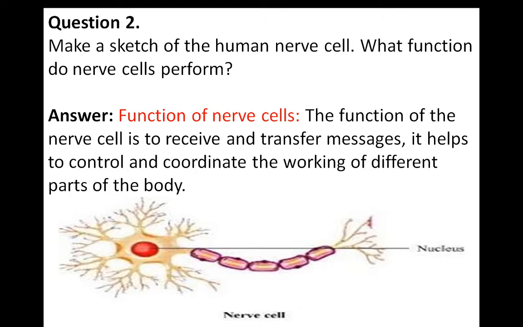Because my body or my brain through the nerve cells transfers the message that something or someone is pricking my finger, and automatically my hand moves away from that pointed thing. So it helps to control and coordinate the working of different parts of the body. Got it? So it is the function of nerve cells.